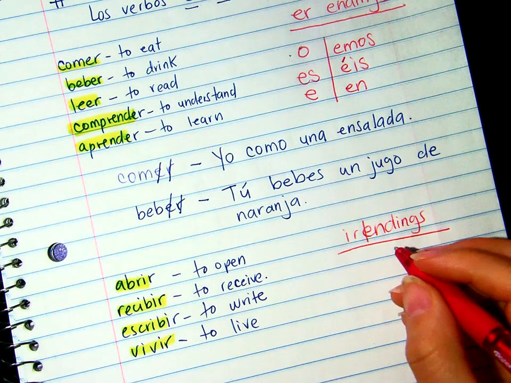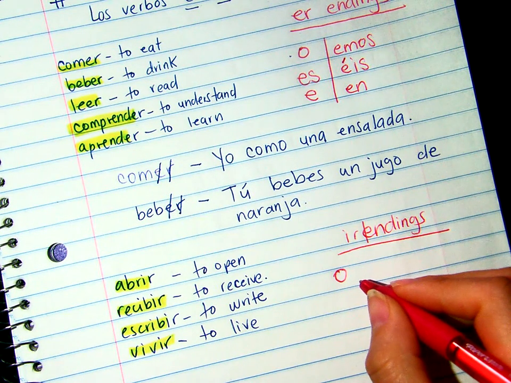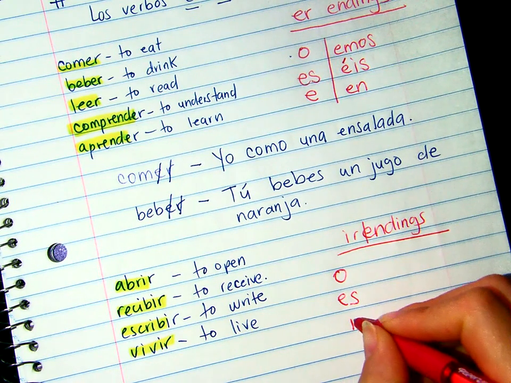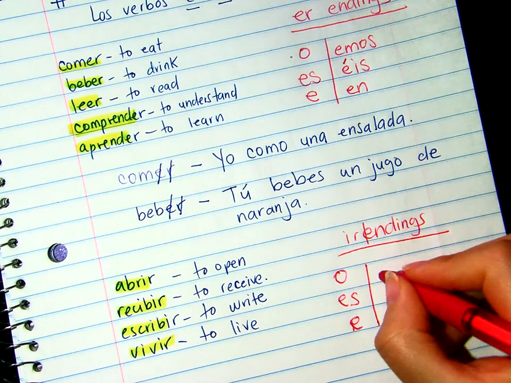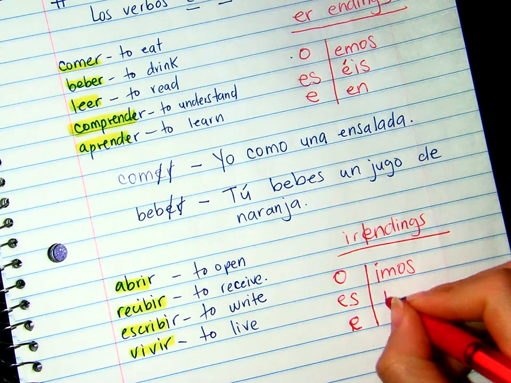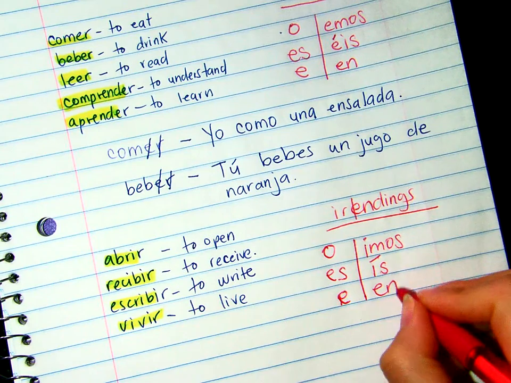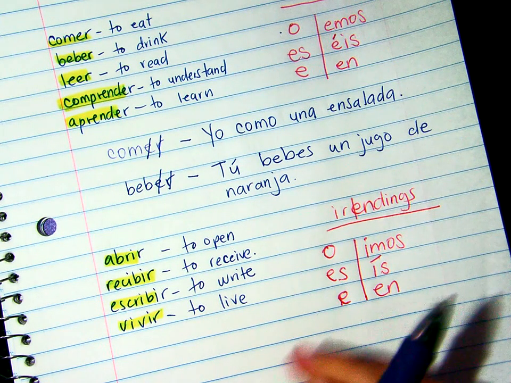The endings are O, S, E, imos, ís con acento, y en. Okay, so let's do one.